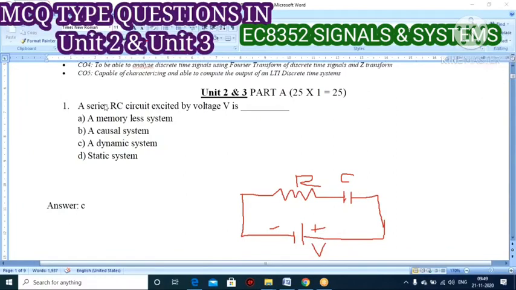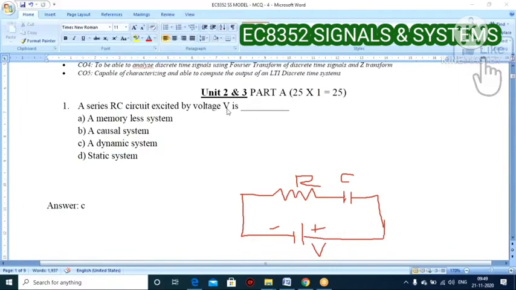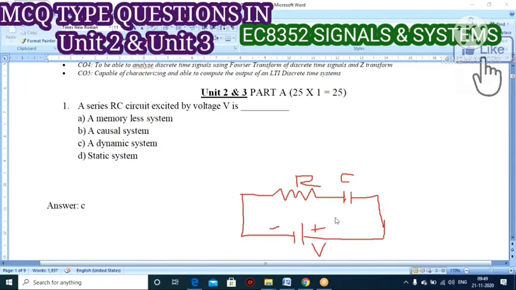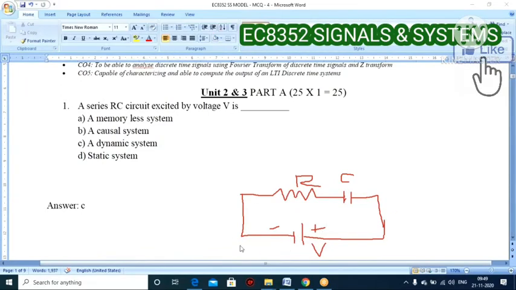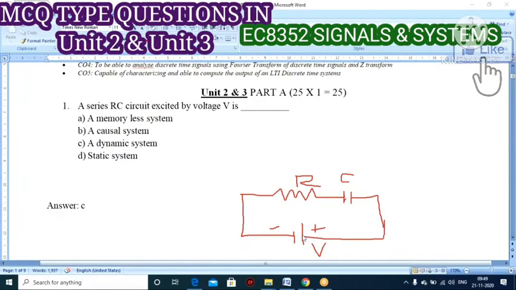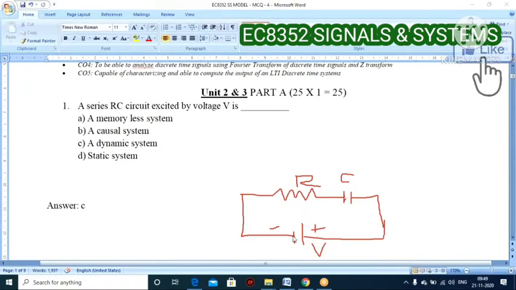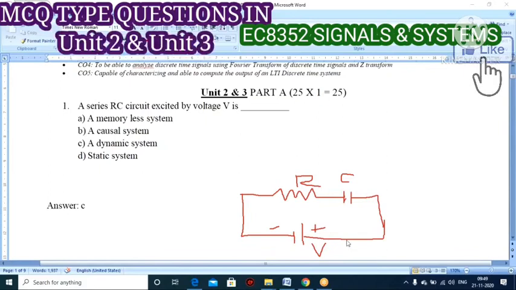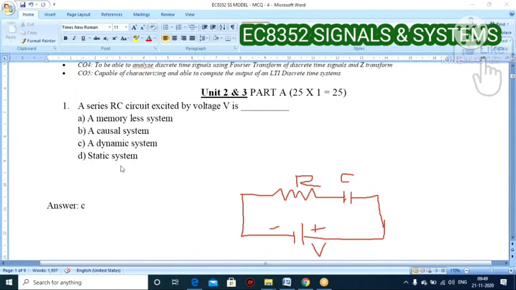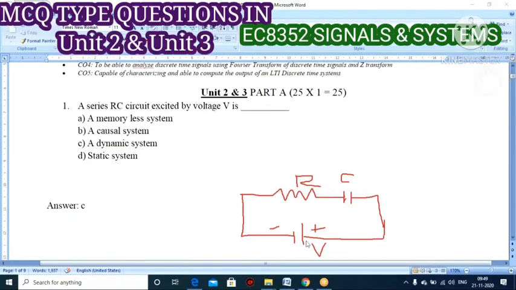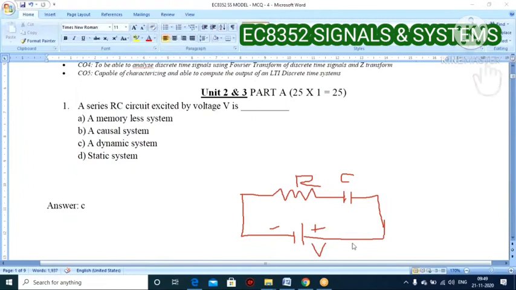Any RC circuit excited by the voltage V is a dynamic system, because based on this voltage the charge moves through the entire circuit. Whatever voltage you apply, the charge will be moving across the circuit. So it is definitely not a static system; it will be varying, for 0 volt, 1 volt, 2 volt, 3 volt, and so on.